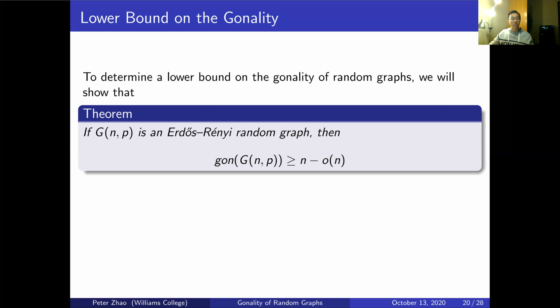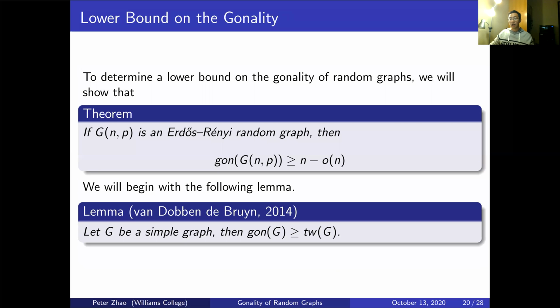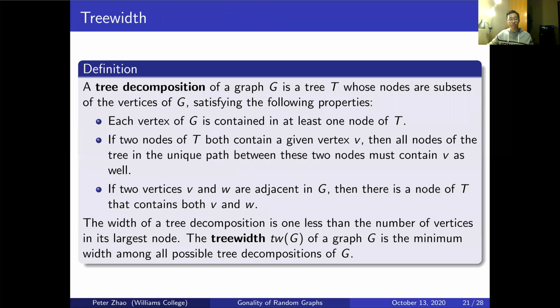First, consider this lemma presented by van Dobben de Bruyn in 2014. All it states is that, let G be a simple graph, then the gonality of G is bounded below by the treewidth. You might be wondering what the treewidth is. I'll explain it right now.